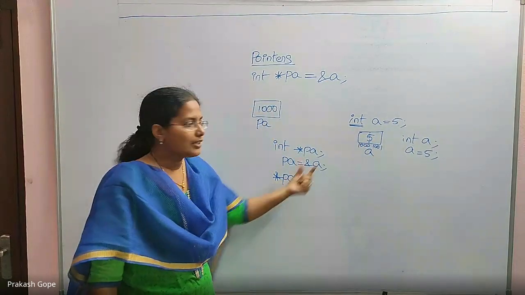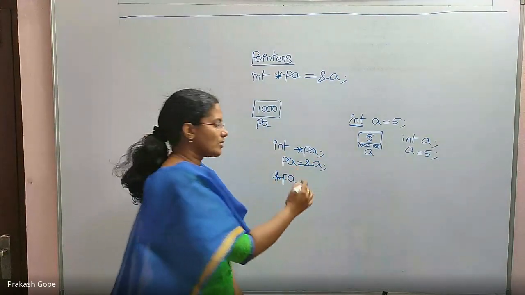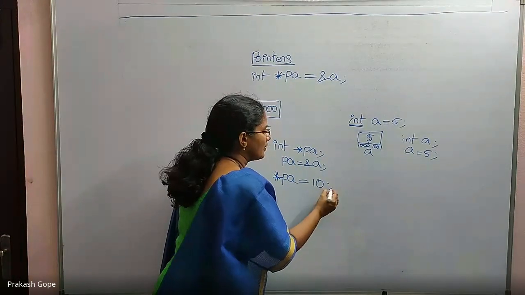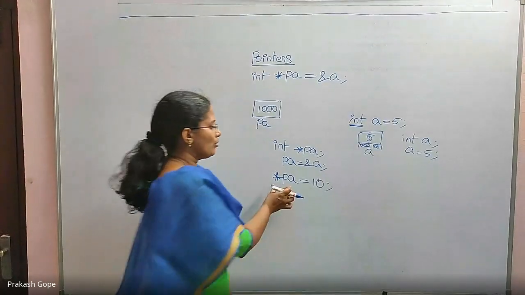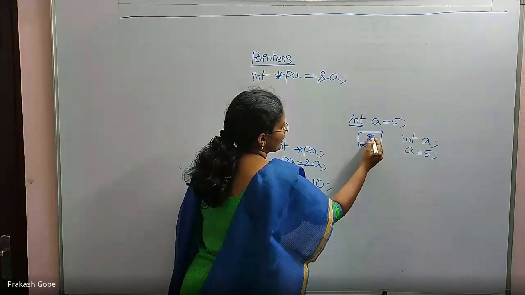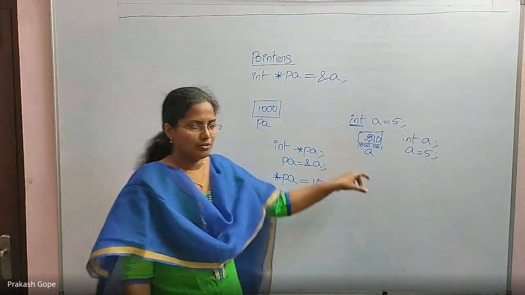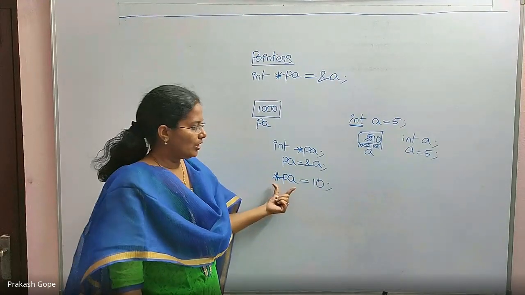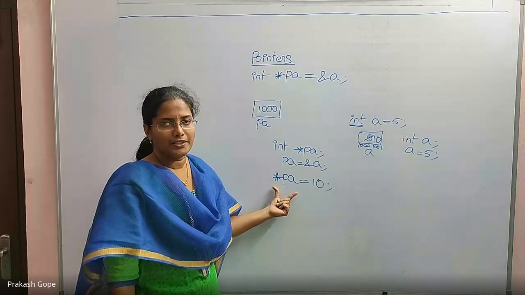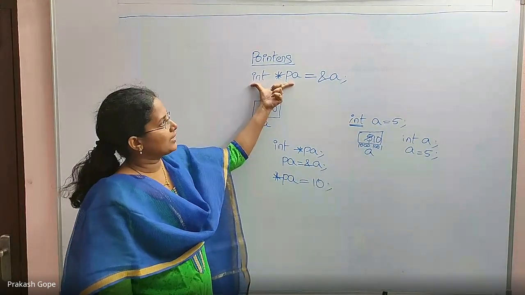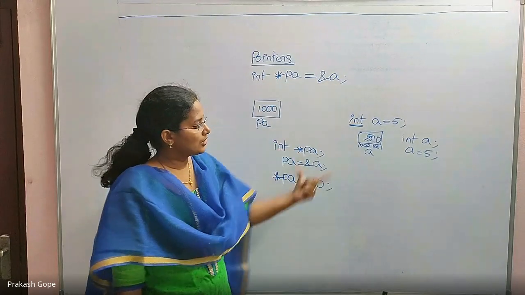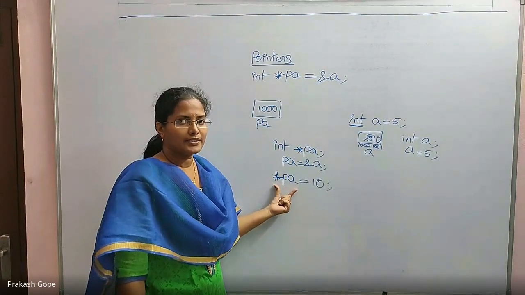If I print it, it will print 5. If I assign a value, for example star PA equal to 10, that particular value gets updated with 10. So for retrieval as well as for assigning a value, I use star PA. This is declaration, this is initialization, and this is how we access.